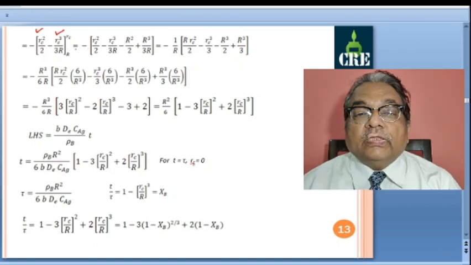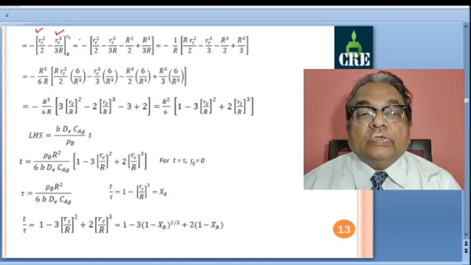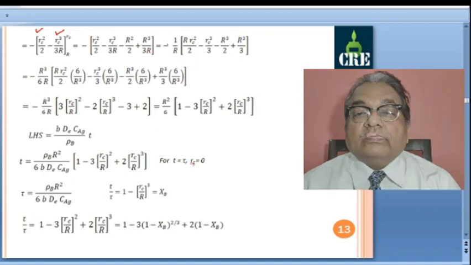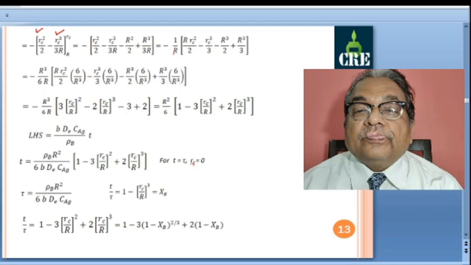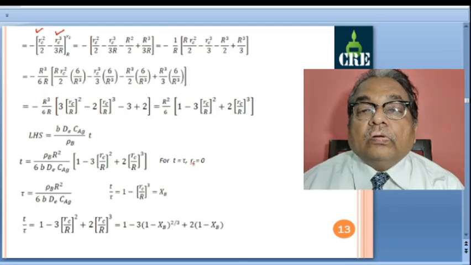So we are retaining this minus sign and substituting the upper limit, so rc square by 2 minus rc cube by 3r. When we substitute the lower limit, minus, rc is now r, so r square by 2 minus minus, plus, r cube by 3r. So we will multiply and divide by r.